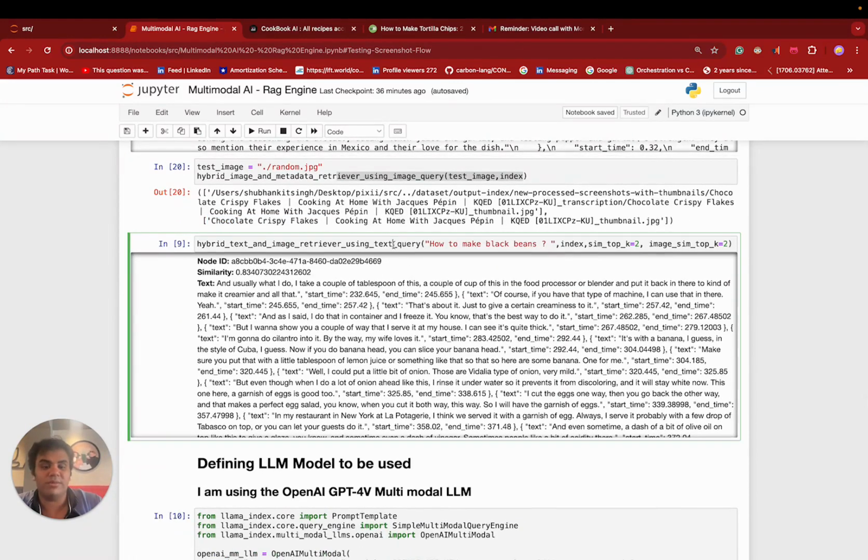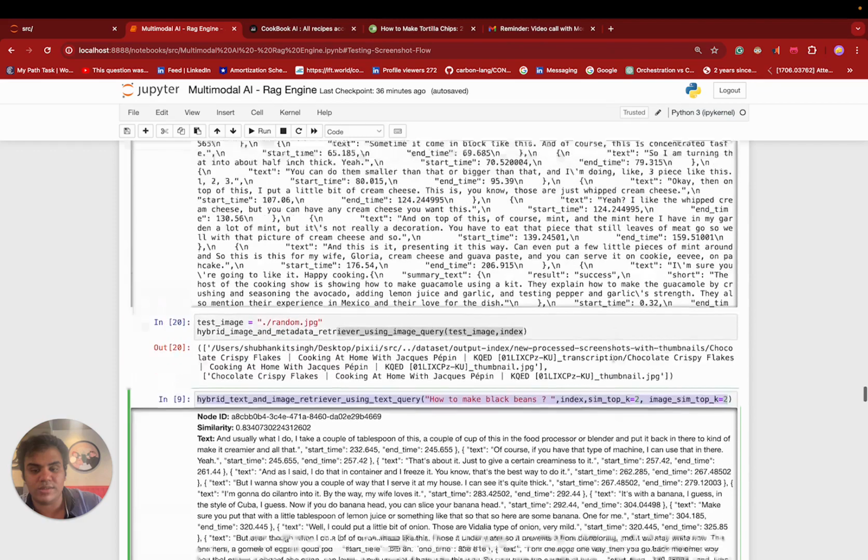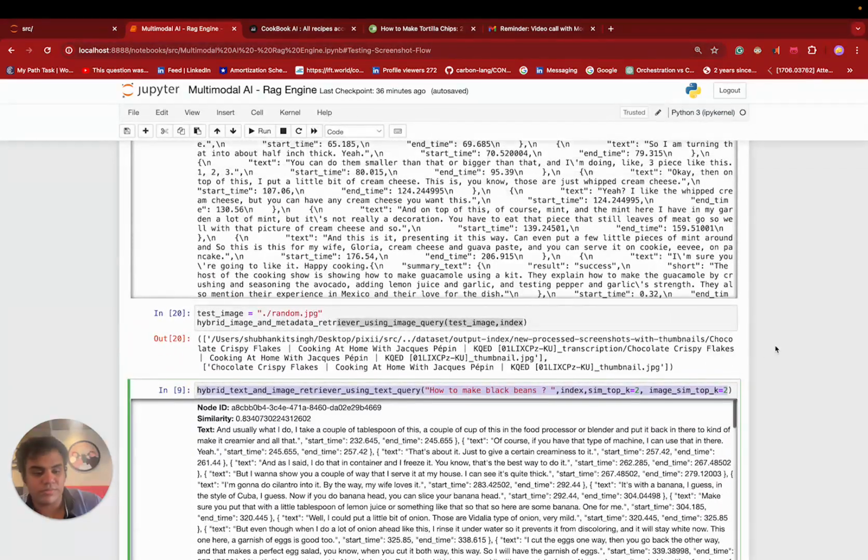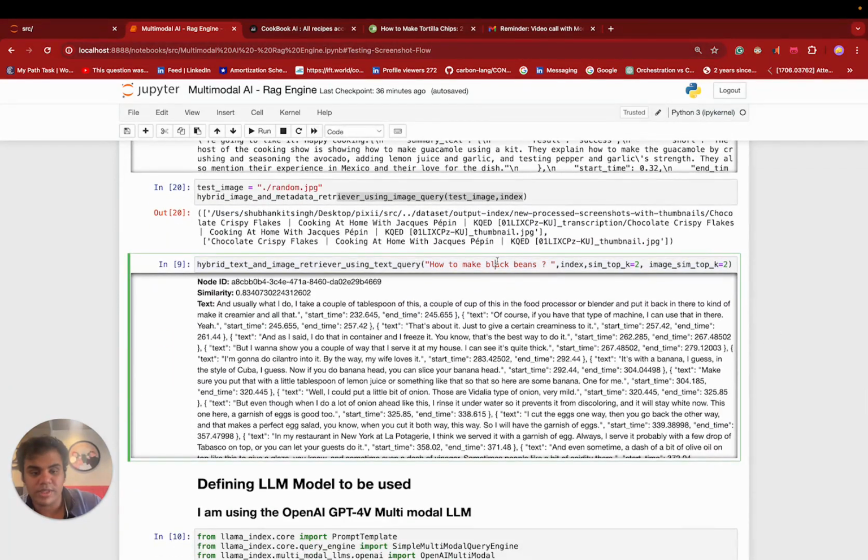And now comes the hybrid part, which will help me fetch both. If I have text and I want both, then I can just use the text and image retrieval, and that can provide, let's say, two results for text, two results for image. Let me run this.